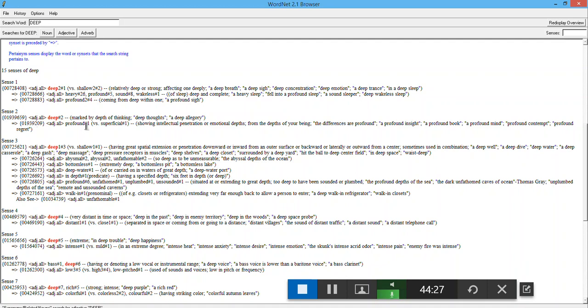Other senses have other synonyms. I hope you will be able to access this online, or you'll be able to download it. After downloading it, you have to do those 3 words which I have written on the slides, and try to find those words in WordNet.